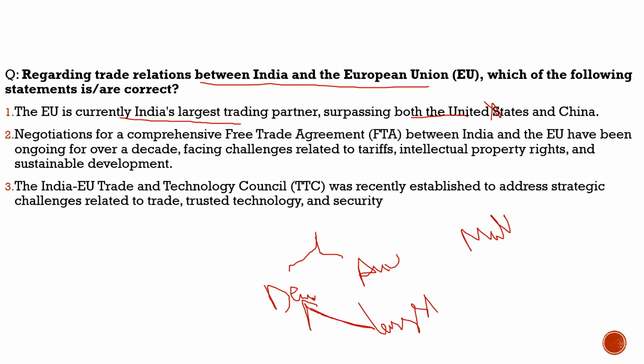This statement is incorrect. Second statement: negotiations for a comprehensive free trade agreement between India and the European Union have been ongoing for over a decade, facing challenges related to tariffs, intellectual property rights, and sustainable development. 100% correct. These are the challenges in the trade agreement we have been negotiating for decades. Third statement: the India-European Union Trade and Technology Council was recently established to address strategic challenges related to trade, trusted technology, and security. 100% correct. So the correct statements are statement 2 and statement 3.